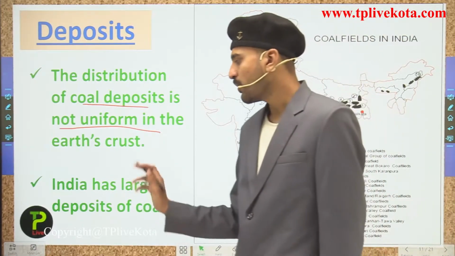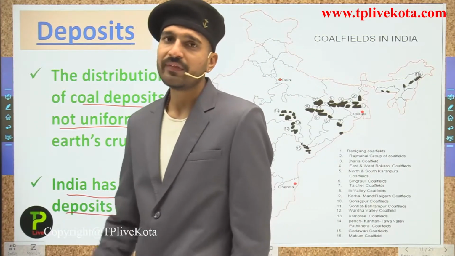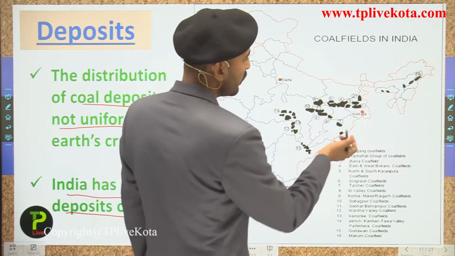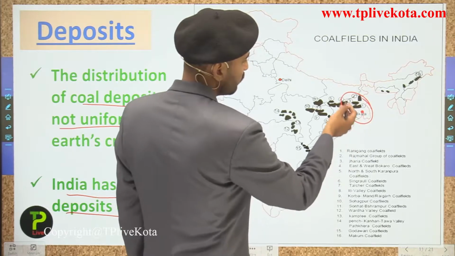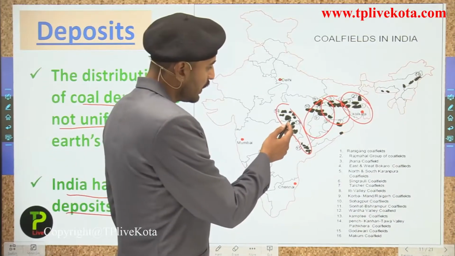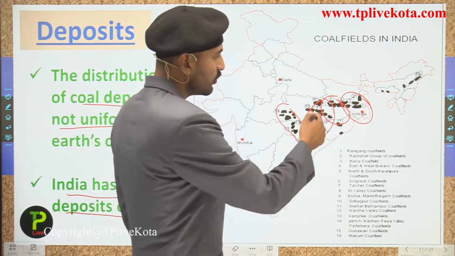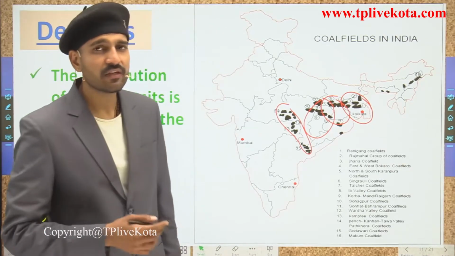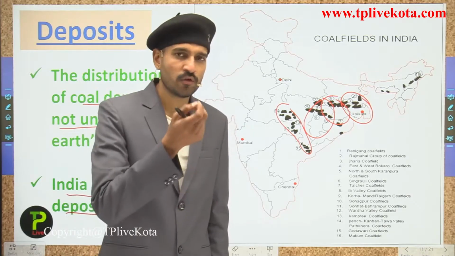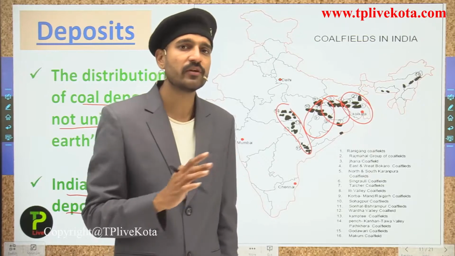Talking about India, students, India has large deposits of coal, and that is also not uniformly distributed. Here you can see in India, the major part of coal is found in West Bengal, Odisha, Jharkhand, and the belt of MP, Maharashtra, Telangana, Andhra Pradesh, and some other parts of the country. Students, this is how they are distributed. You can also see that in some other states coal fields are also found, but here we are talking about the major coal fields.